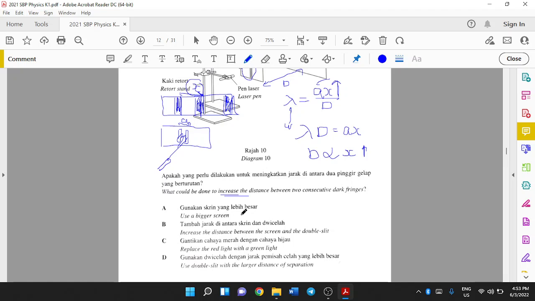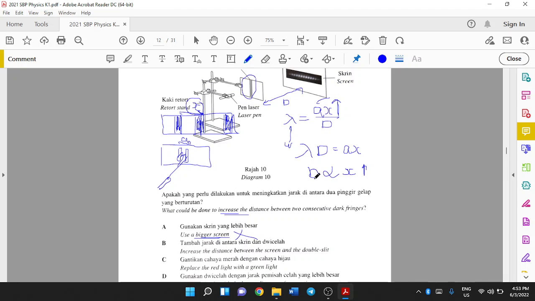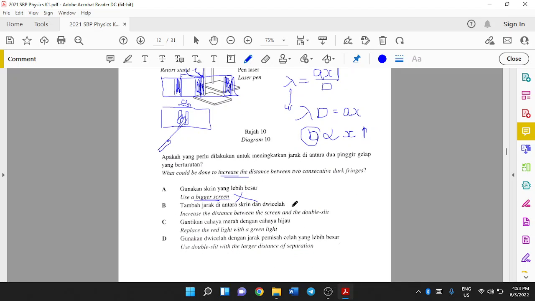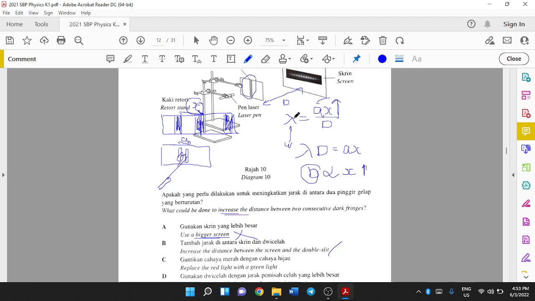Use a bigger screen? No, this equation has nothing to do with the size of the screen. Increase the distance between the screen and the double slit? Yes, because when the distance increases, your x increases, since D is directly proportional to x. Yes, this is correct. Replace the red light with a green light? Red light has a longer wavelength than green light, so when the wavelength decreases, x also decreases.